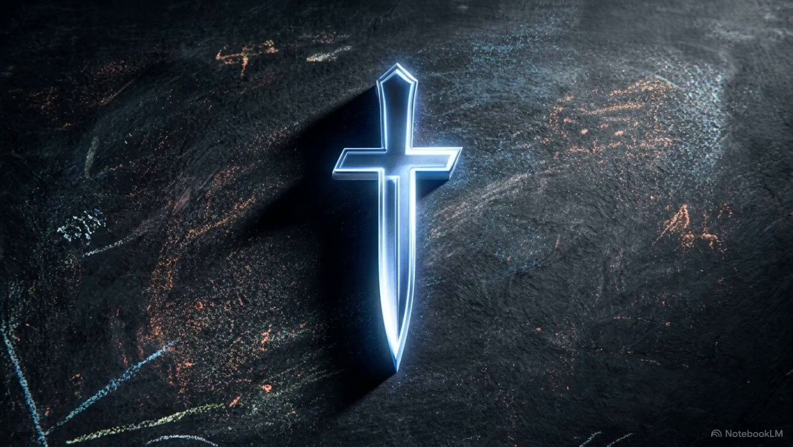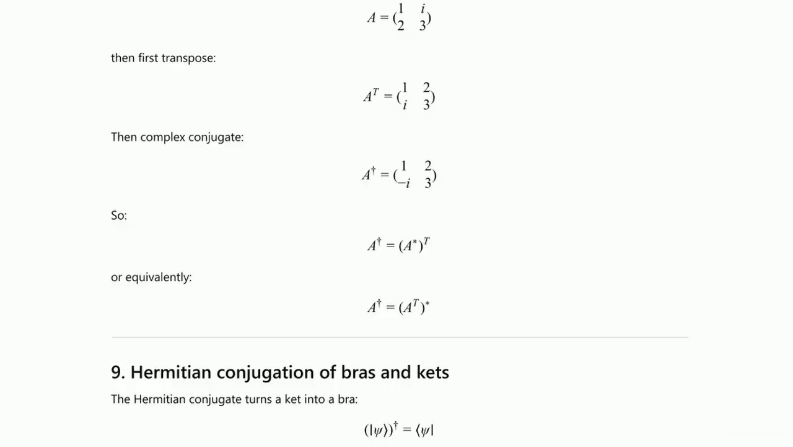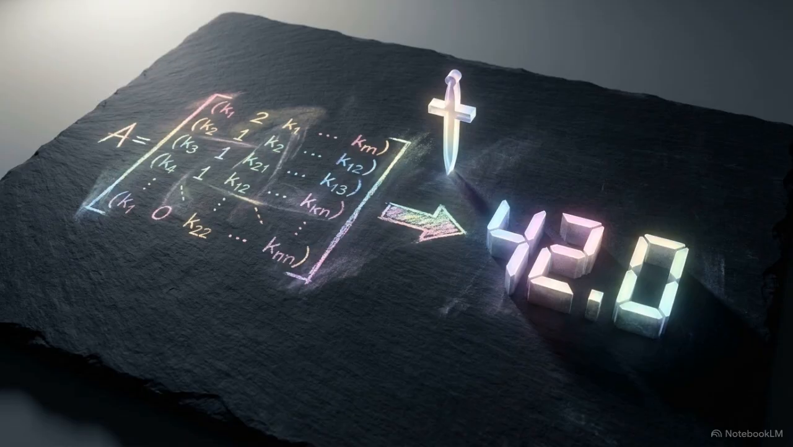Our third requirement is the Hermitian conjugate, denoted by the superscript dagger symbol. Applying the dagger is a 2-step process. Starting with matrix A containing the imaginary number i, we first take the transpose, flipping the rows and columns. Second, we take the complex conjugate, flipping the positive i into a negative i. This complex manipulation serves a vital physical purpose.